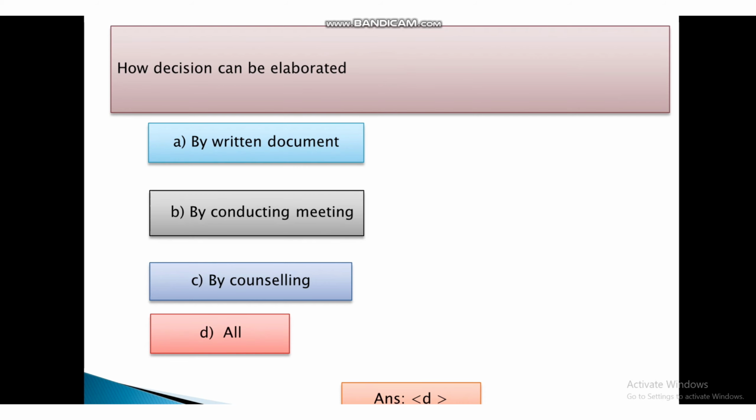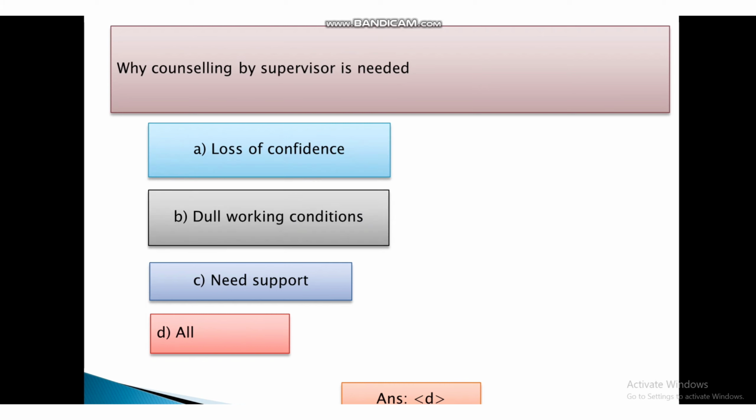How decision can be elaborated? First, by written document, second, by conducting meeting, third, by counseling and fourth, by all. And the answer is D, that is all.